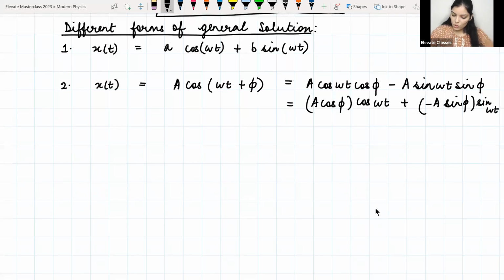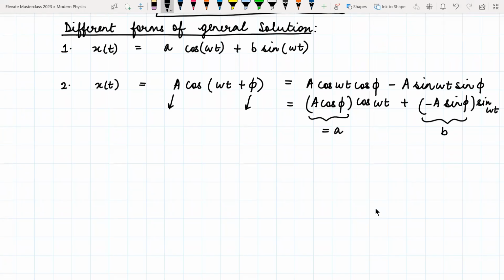ठीक है. So if we compare the first solution and the second solution, this is nothing but some constant a, because phi भी constant है ना. Here phi is a constant, a is a constant. So a cos of phi is some constant जो कि a मान सकते हैं हम, और ये जो है minus a sin phi इसको b मान सकते हैं. तो basically both forms are equivalent.